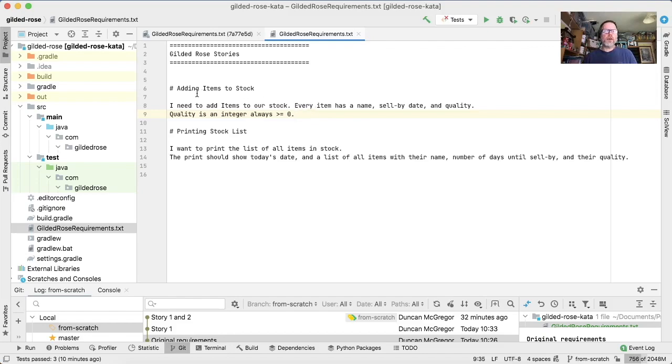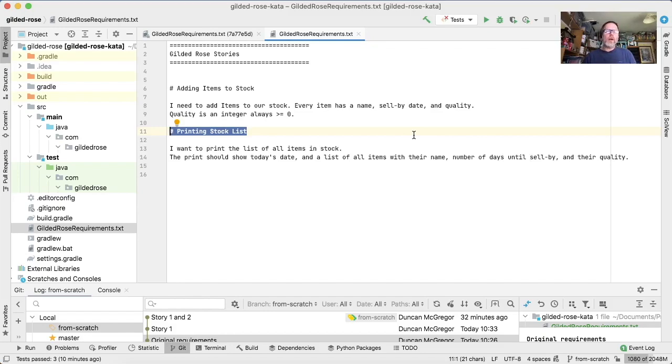One, we had the idea of stock, and so the story says adding items to stock. I need to add items to our stock. Every item has a name, sell by date and quality, and the quality is an integer that's always greater than 0. That's our programming language, but we might have extracted that from talking to the customer. Quality can never go below 0. And the customer wants to see the stock list. So she says, I want to print a list of all the items in stock. The print should show today's date and a list of all the items with their name, the number of days until the sell by, and their quality.